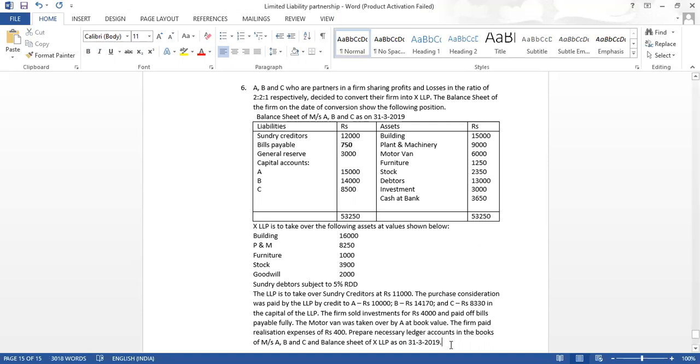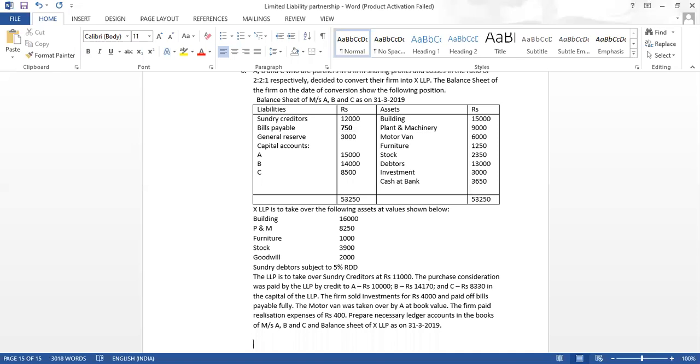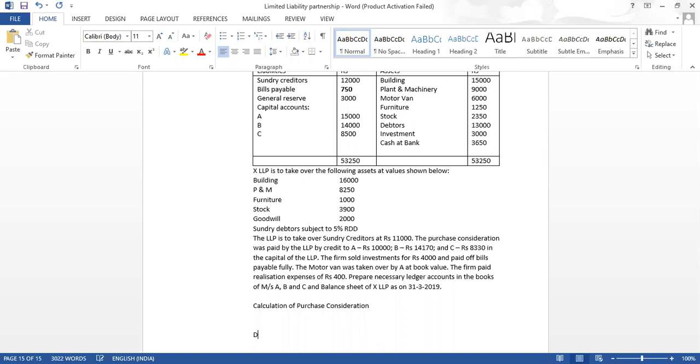So let us start. The first step will be calculation of purchase consideration. And we will also show the discharge of PC, which is already given in the question. I will write that down.